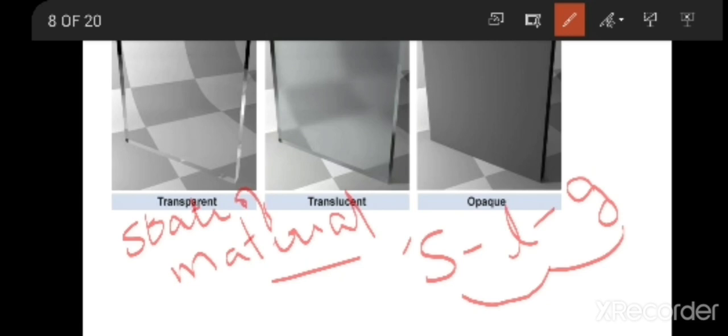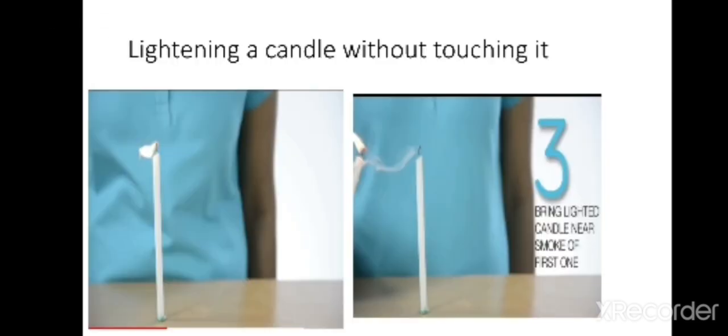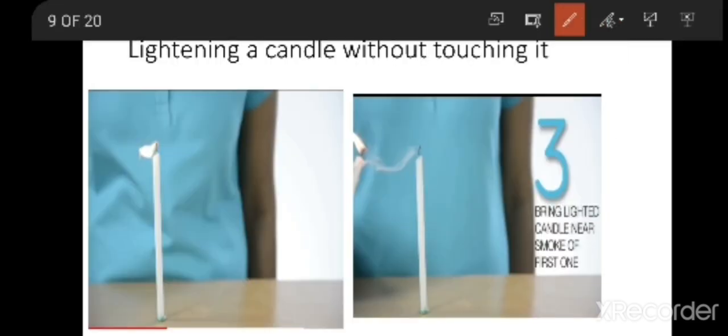Now, can you find it out? We all know that water exists in three forms, solid, liquid and gas. Like water, do you know any other material which exists in three forms? If you see clearly, here is candle wax. We all know a candle is a thing, and this candle is made up of wax material. So, this wax also exists in three forms, that is solid, liquid and gas.